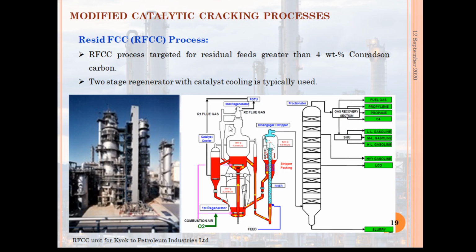So in this resid FCC process, the different thing is that a two-stage regenerator with catalyst cooling is used, targeted for residual feeds greater than 4 weight% of conversion carbon.